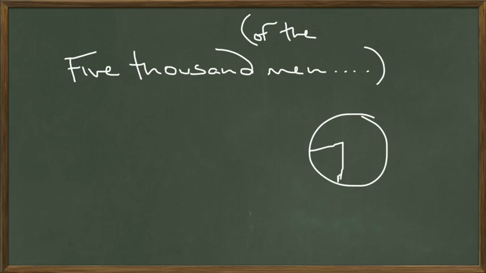So we have 5,000 of the group of men. So this is a part of the whole. There's of again, and we have part again. So we translate this into Latin using the partitive genitive, because we're talking about part of the whole. 5,000 of the men.